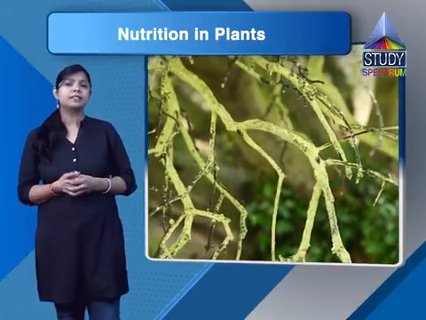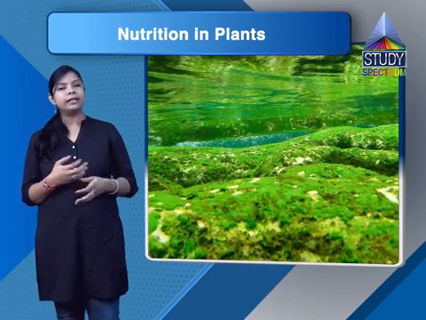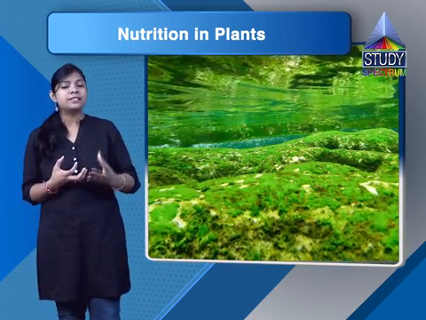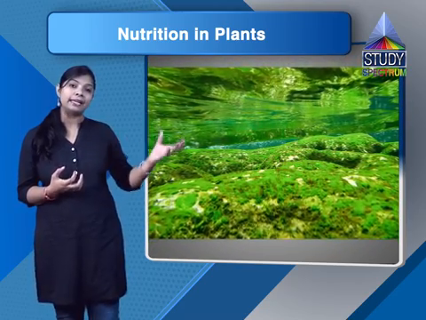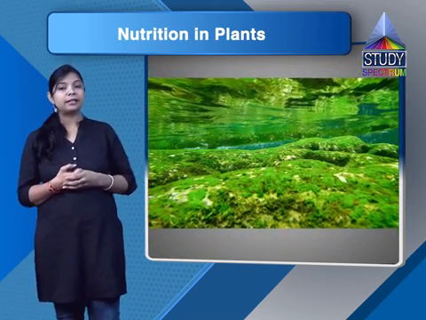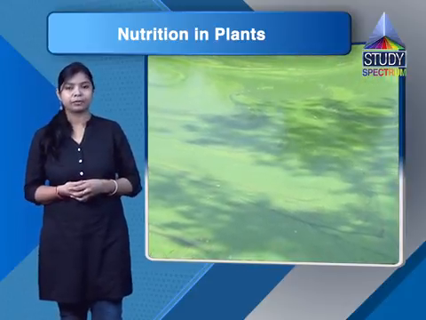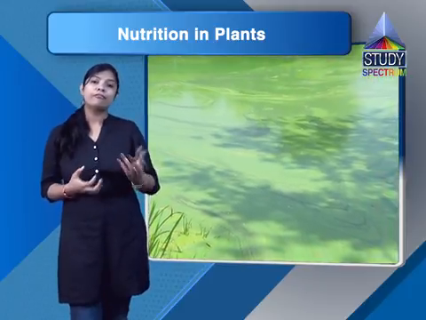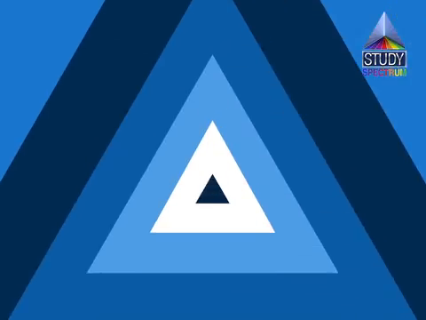Other than this, you often see slimy green patches in ponds or in other stagnant water bodies. So what are these? These are generally formed by the growth of organisms called algae. So why are they green in color? Because of the chlorophyll present in these plants. So students, it was all about the process of photosynthesis which takes place in the plants.